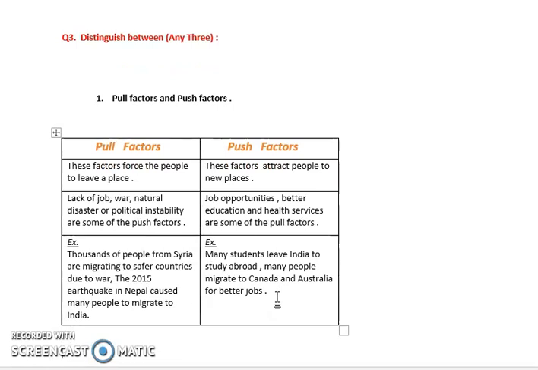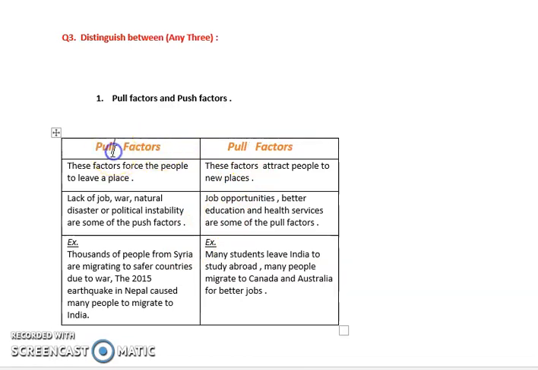Now let us discuss the next part, which is distinguish between. So here we have pull factors and push factors. You can write n numbers of points on this particular topic. So pull factors are which factors? These factors force the people to leave the place. They attract the people. Okay. And what are the push factors? Push factors attract the people to the new places. Okay.